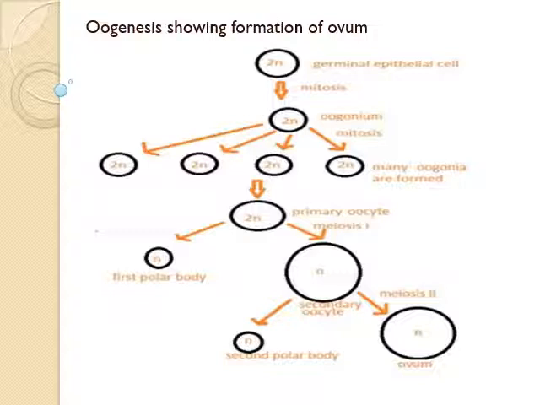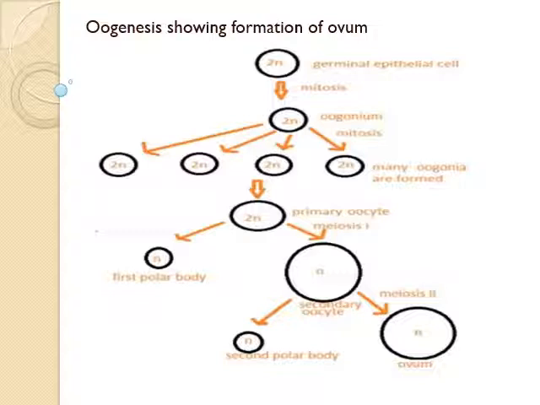The gamete mother cell starts division and enters prophase I of meiosis I and gets temporarily arrested, called primary oocyte, diploid. Each primary oocyte is surrounded by a layer of granulosa cells, that is the primary follicle, and then gets surrounded by more layers of granulosa cells, called the secondary follicle. Then this soon transforms into a tertiary follicle with a fluid-filled cavity called antrum.